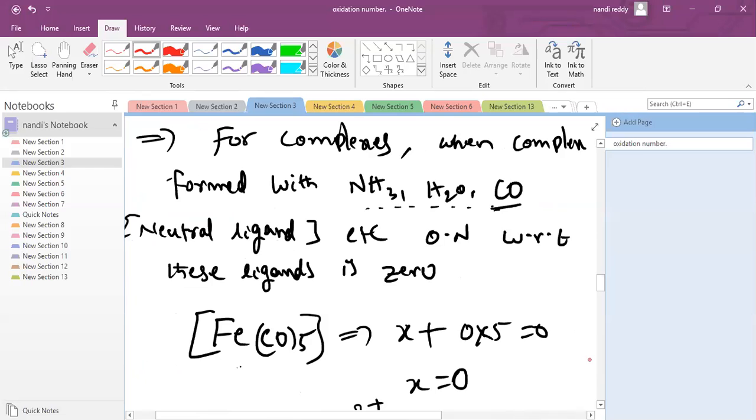For complexes, when a complex is formed with NH3, H2O, CO, these are what we call neutral ligands. The oxidation number with respect to these ligands is 0.